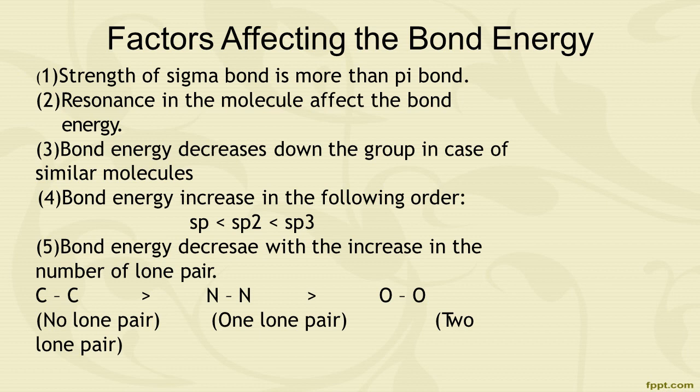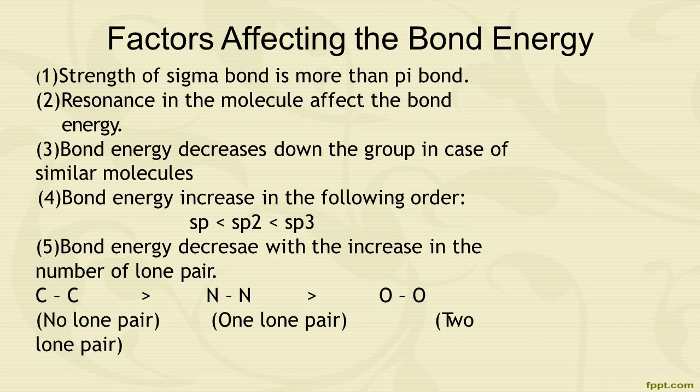For example, carbon-carbon single bond has no lone pair of electrons. Next one is nitrogen-nitrogen single bond having one lone pair of electrons, and oxygen-oxygen single bond having two lone pairs of electrons. And this carbon-carbon single bond has the high bond energy in comparison to nitrogen-nitrogen single bond and oxygen-oxygen single bond.